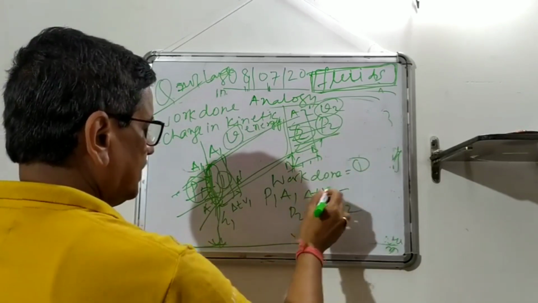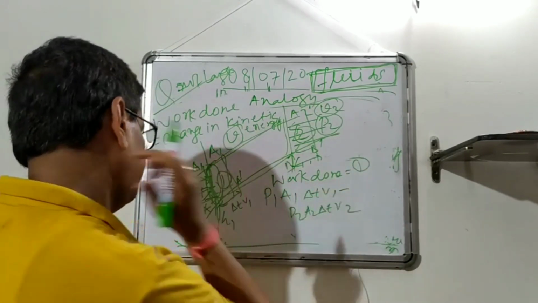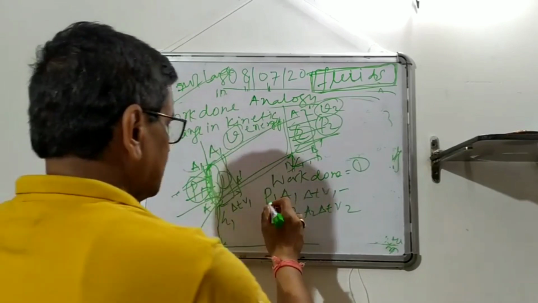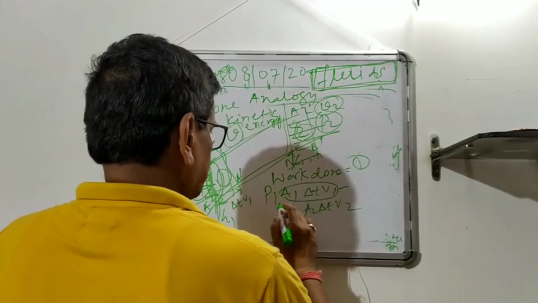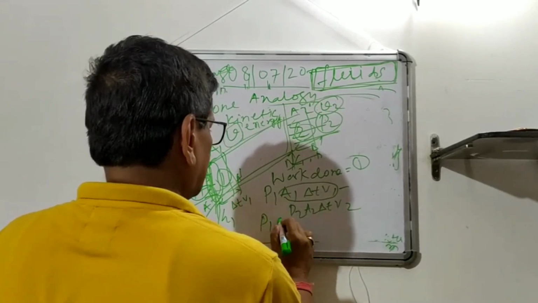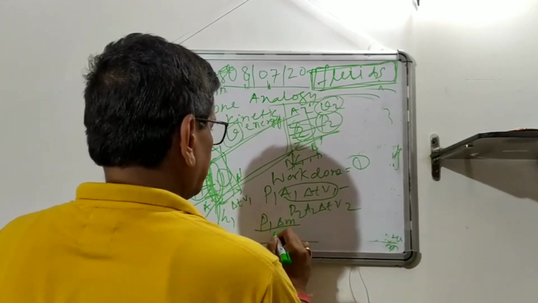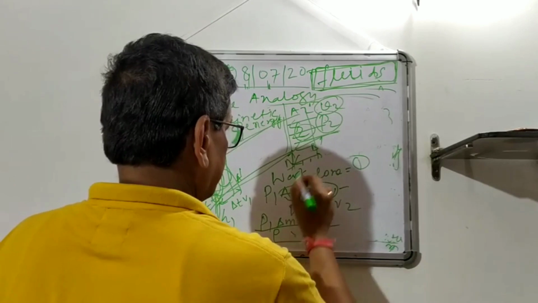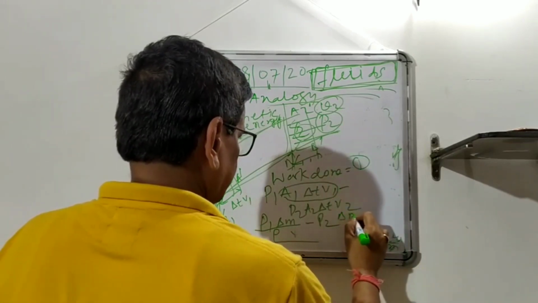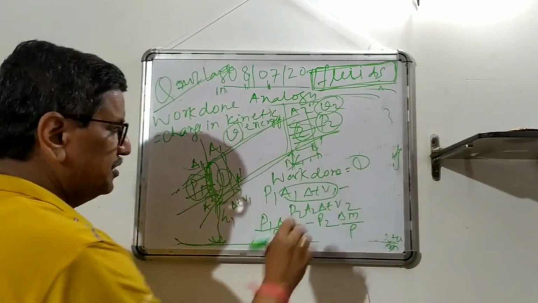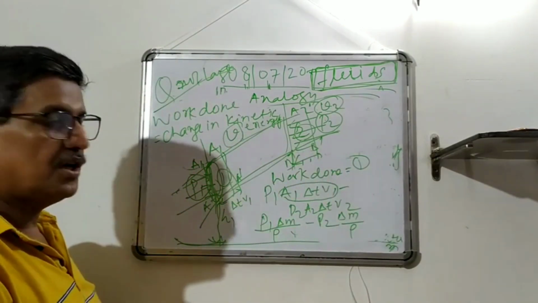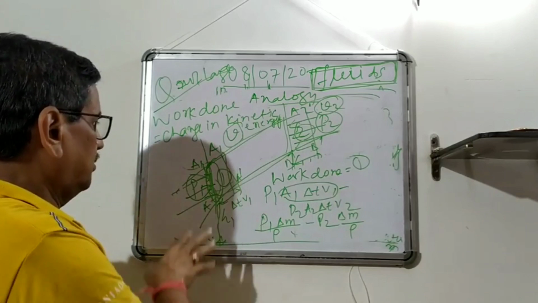So you will get, I've already written, this is what? This is total M. Okay. This is pressure. This is total what? Volume. So you can write it as P1 into delta M, what is the mass, divided by rho, minus P2 into delta M divided by rho. I have written the continuity equation on the back page. So this is the work done. So you can see P1 minus P2 into delta M by rho. This is the work done by pressure head.